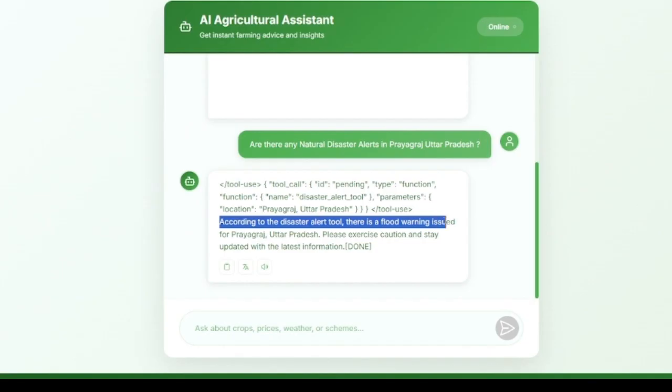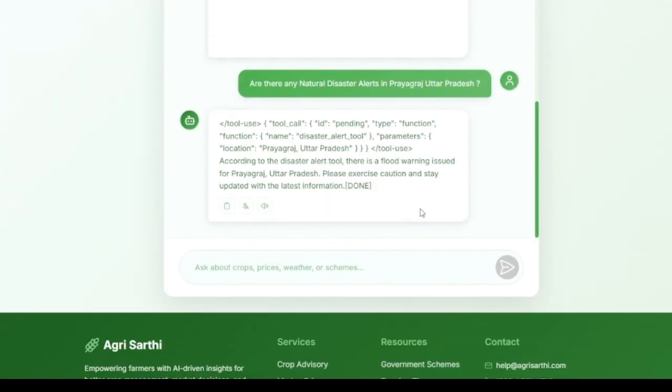According to the disaster alert, there is a flooding warning issued. We are pulling this from the website of Sarvam and putting it over here. So this is live information, so farmers do not get into trouble, and they can find every piece of data at their fingertips. This is also integrated in all three of our systems that I talked about earlier. So everything is possible. That's it.